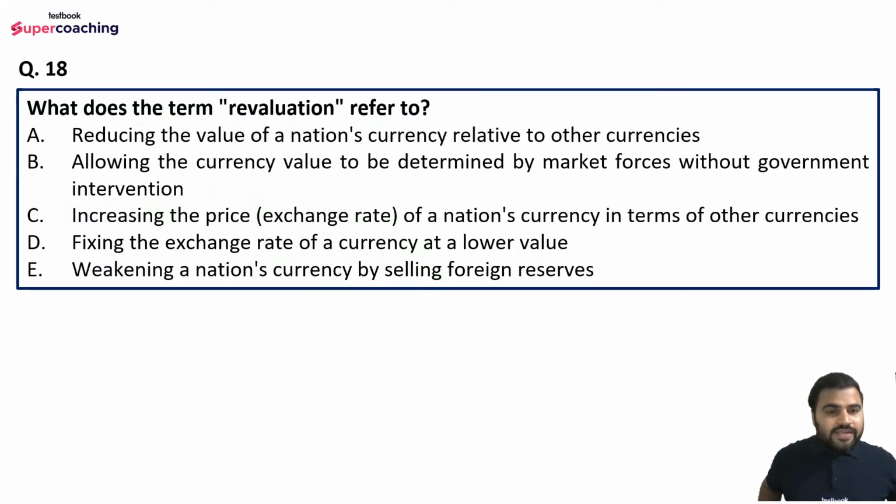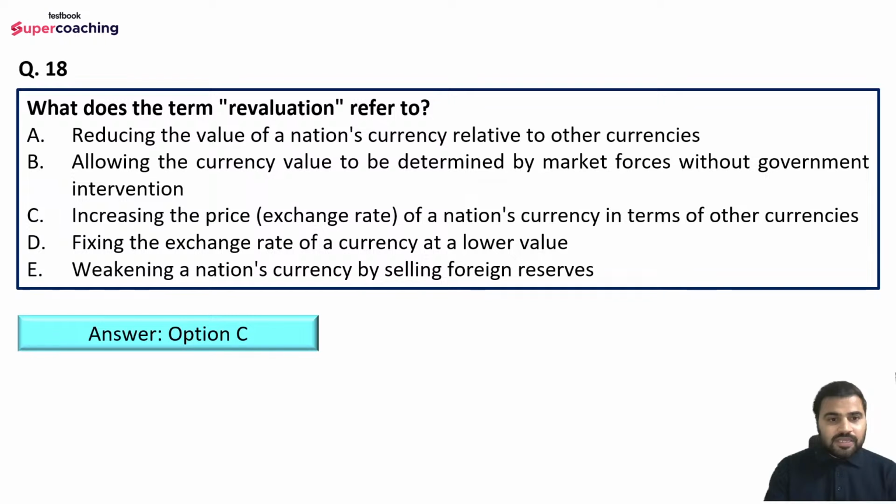What do you think? What is the right answer of question number 18? So Nachos is saying option number C. Okay. KS, what's your call with respect to question number 18? Do let me know. I'm waiting. What do you think? Okay, so you are also saying option number C. Option number C is the right answer. That is increasing the exchange rate of a nation's currency in terms of other currency.